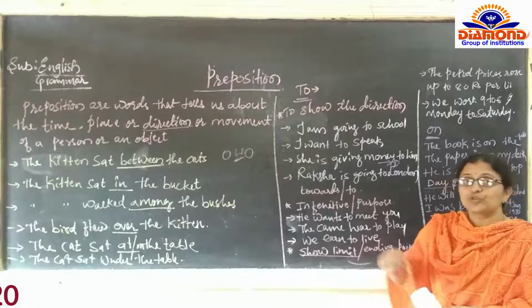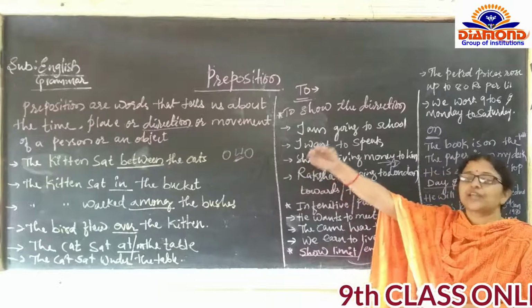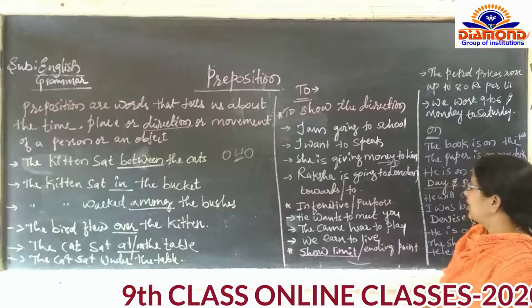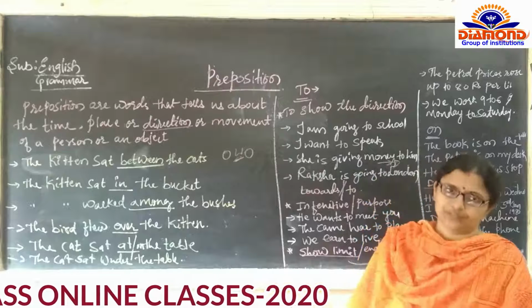Raksha is going to London. कहाँ पे जा रहे हो? डायरेक्शन कहाँ पे बता रहे? जाने का डायरेक्शन कहाँ पे बता रहे? लंदन को जा रहे. Then now the question arises, what is the difference between to and towards?